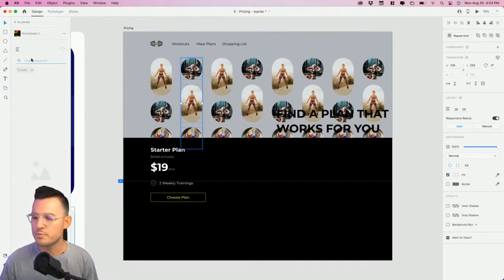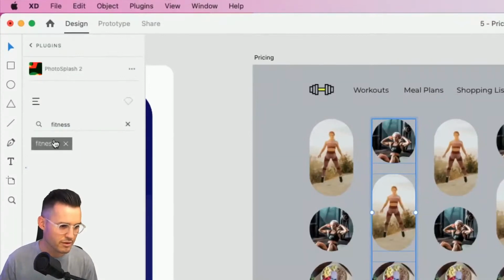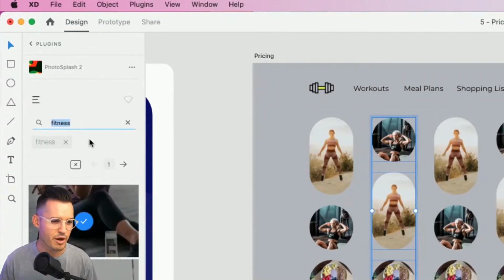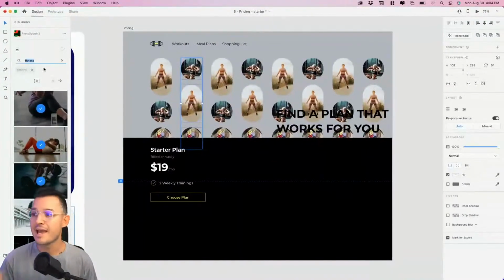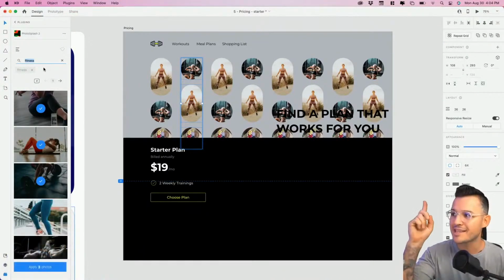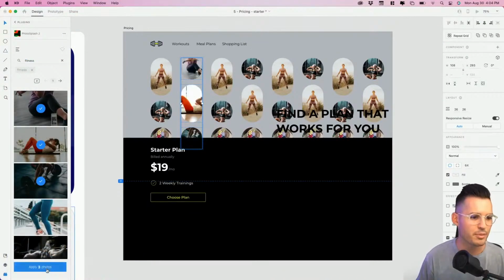So we'll head into our Photo Splash plugin, and we'll just type in the word fitness like this. I already actually brought it up. And when we do that, it selects however many images as I have selected on my artboard. And I'm just going to apply those.